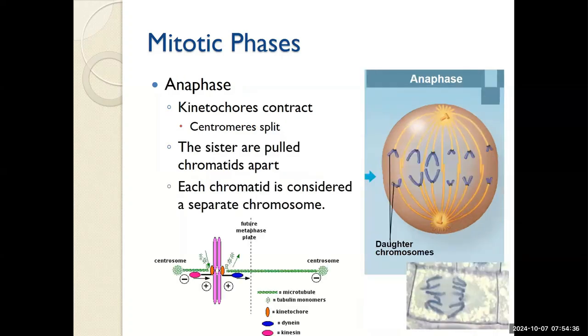Then there's anaphase. During this time, the kinetochores will contract and start breaking microtubules down, and this will essentially appear to reel in the chromosomes, and they will be divided from their centromeres, and half the content will go one direction and the other half will go to the other side of the cell.